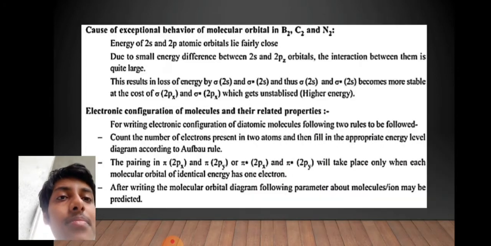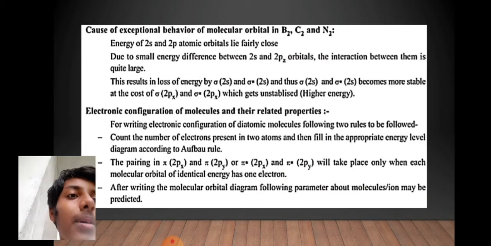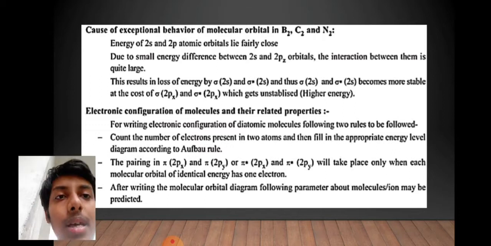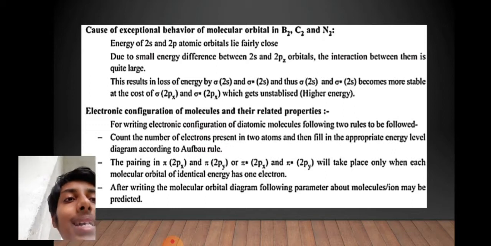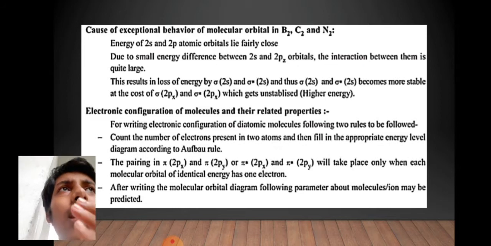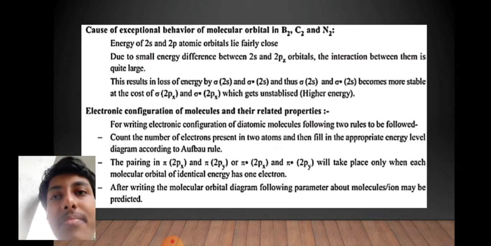So the structure is like this. Now, the cause of exceptional behavior of molecular orbitals in B2, C2, and N2. Why is there an exception? The reason is that the energy of 2s and 2p atomic orbitals lie fairly close. Yes, they are. It's the energy difference. If you see the experimental values, you will find that the energy levels are not that far from each other.